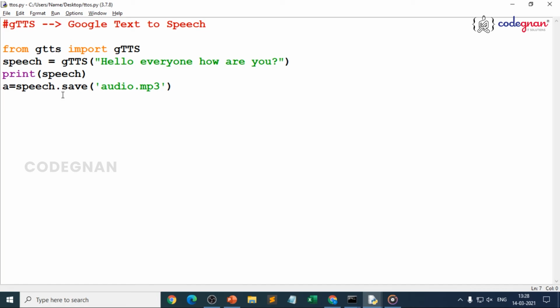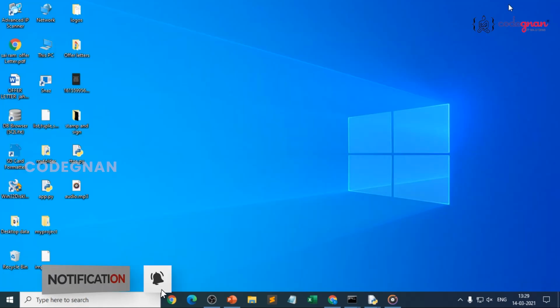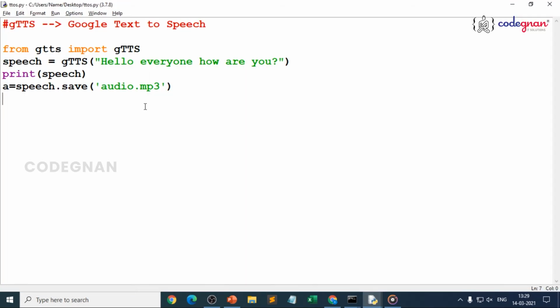If you have any errors with that, just reinstall the library, it will be done. If you have any queries, I'm there to help you out. You need not worry. Just reinstall the library, and see the location where your file is being saved. So automatically you can see the result, right? Whatever text you give, you can see the same result.